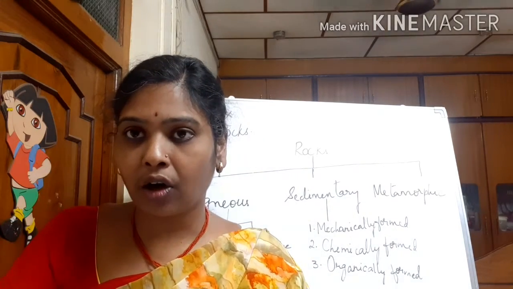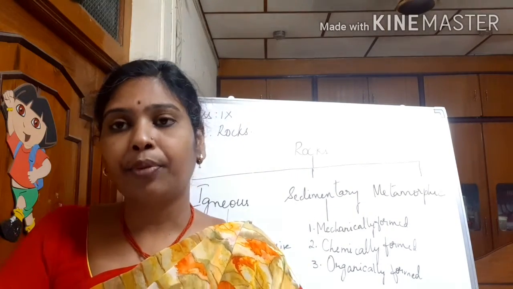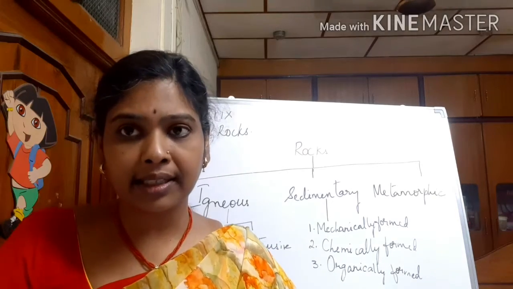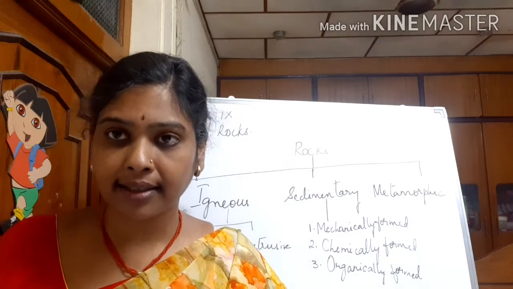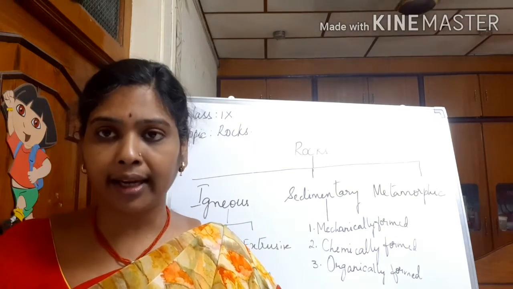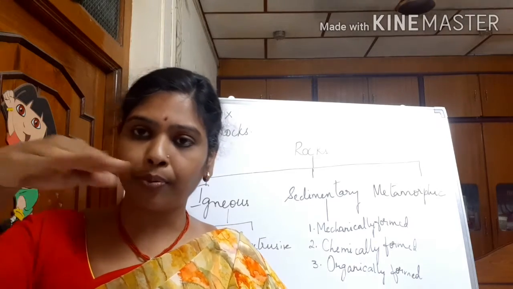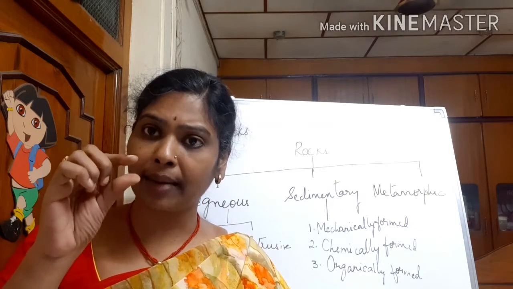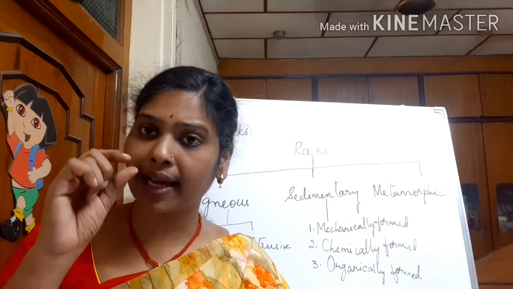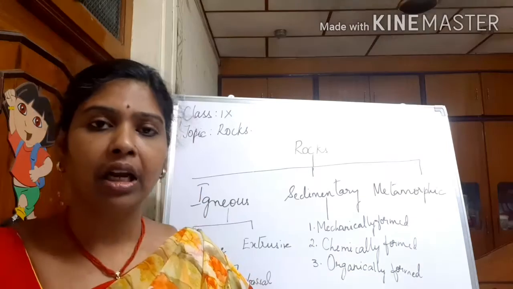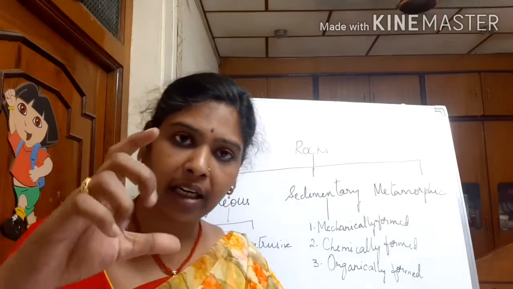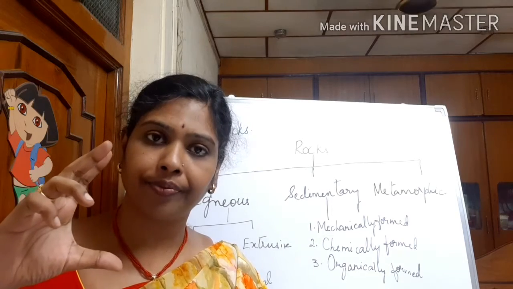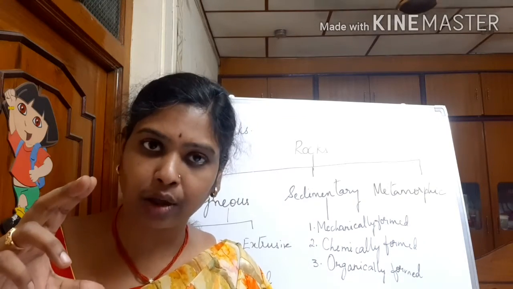Mechanically formed sedimentary rocks are just the deposition of sediments. Sediments may be of any type: sand, silt, clay, gravel, or any kind. These sediments are put layer by layer and cemented with the help of minerals like clay and lime. After a period of time, they become thick, get compacted and form into a rock. That is known as a sedimentary rock.